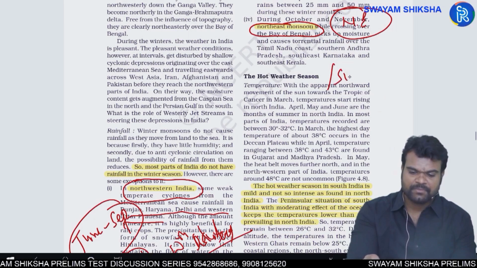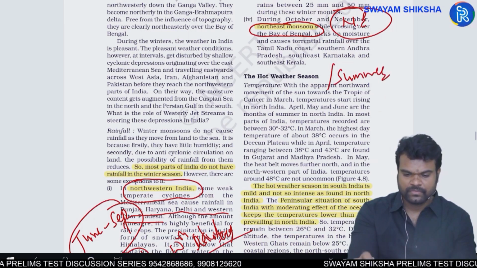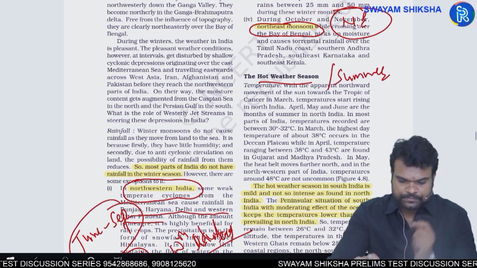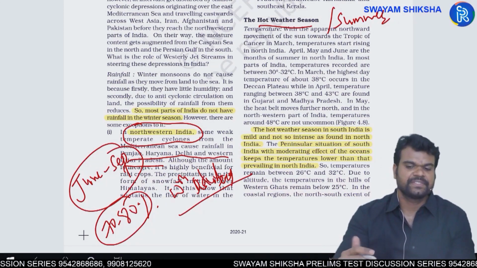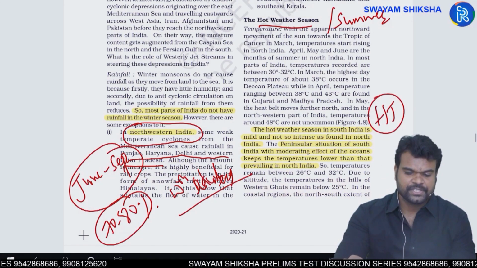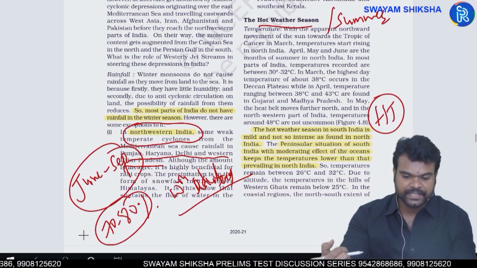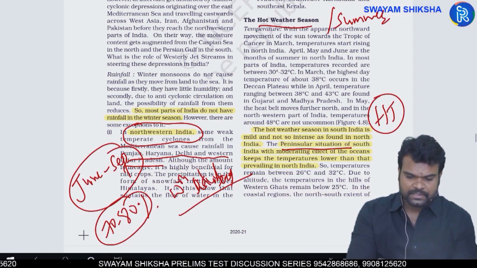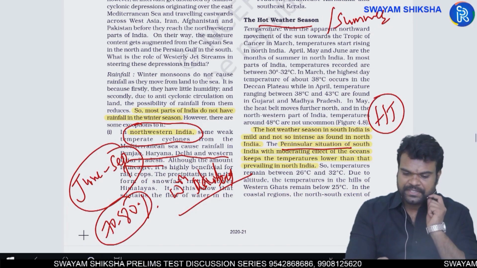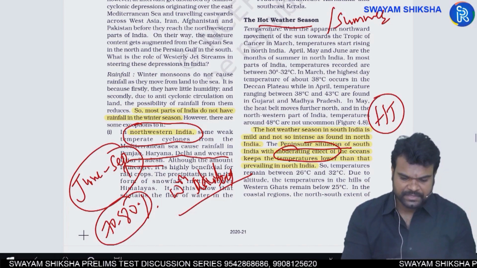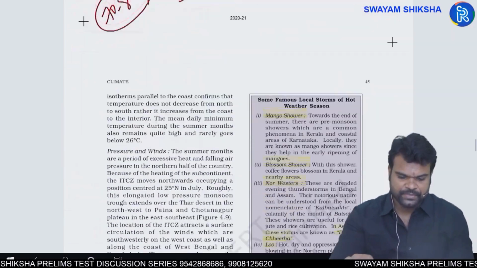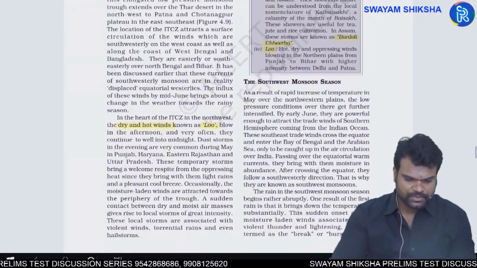Next, you have summer season, nothing but hot weather season. Again, North India experiences excessively high temperature because of its continental interiority. Okay, and peninsular India experiences moderating temperatures because of its nearness to the water or sea.